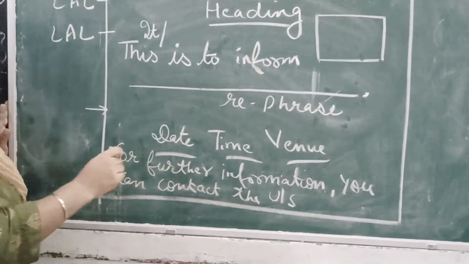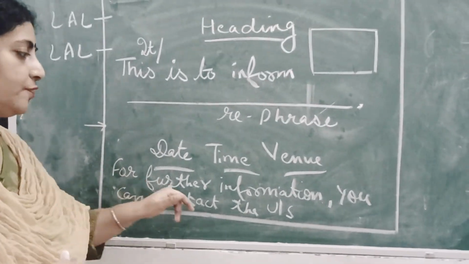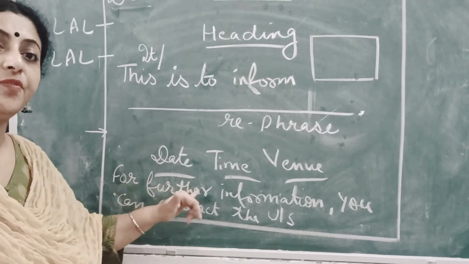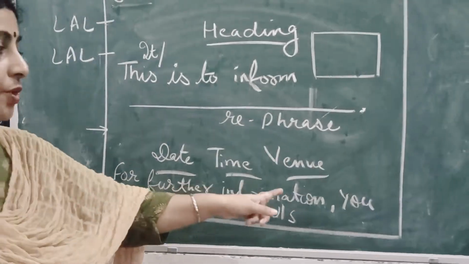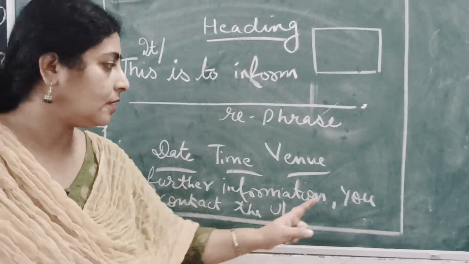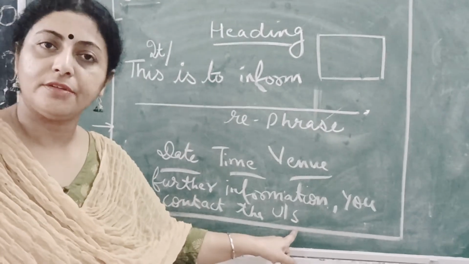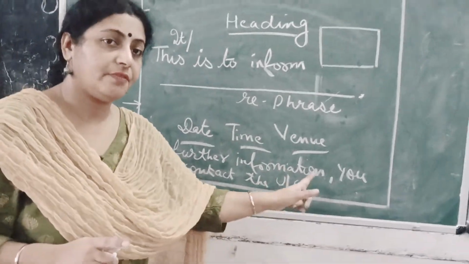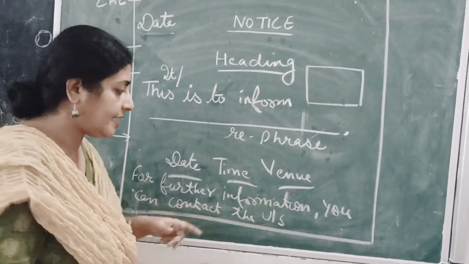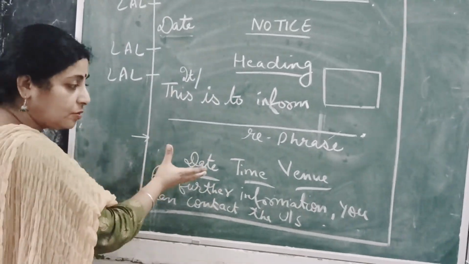This is always the same monotonous way of writing. For further information or for further query, do not forget to put a comma, because it's your class 11, class 12. You can contact the undersigned. I have written here in short, but you have to write everything completely, undersigned, and you have to put a full stop after it. Again, there is a way how to end it.